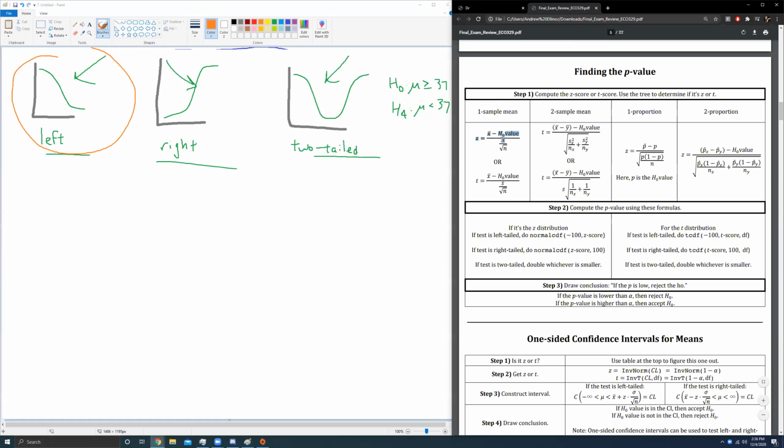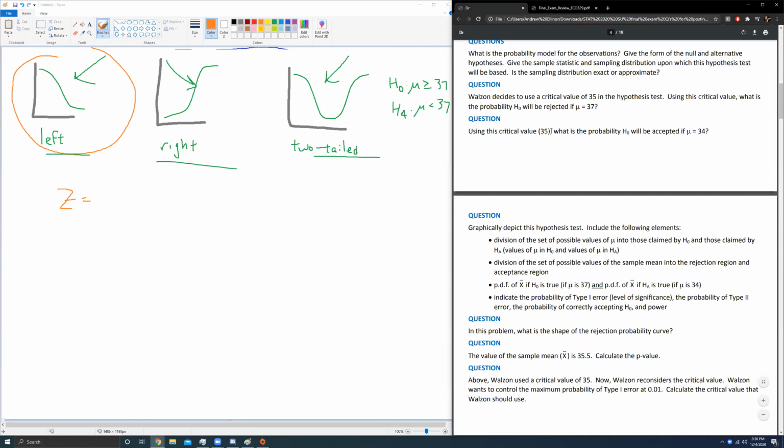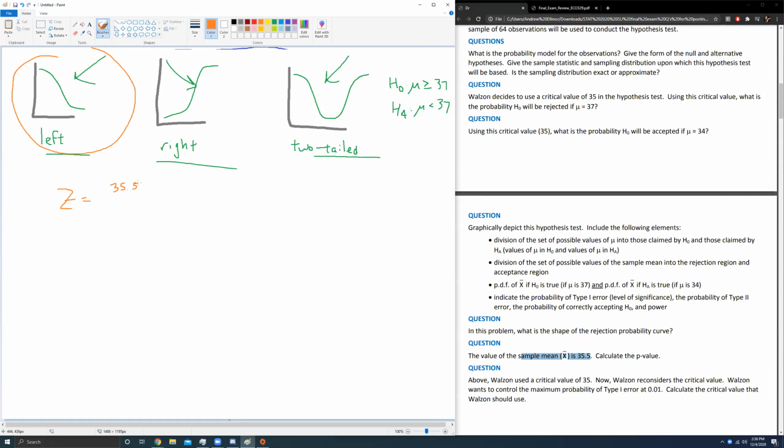The way we compute z, this is a one sample mean question. We're not going to do any of these. The p-value question usually happens on the one sample mean, but make sure you identify whether this is a 2 mean question versus a 1 prop question versus a 2 prop question. In our case, it's a 1 mean question, so we need to find the z value. Z equals x bar was given to us. The sample mean x bar is 35.5.